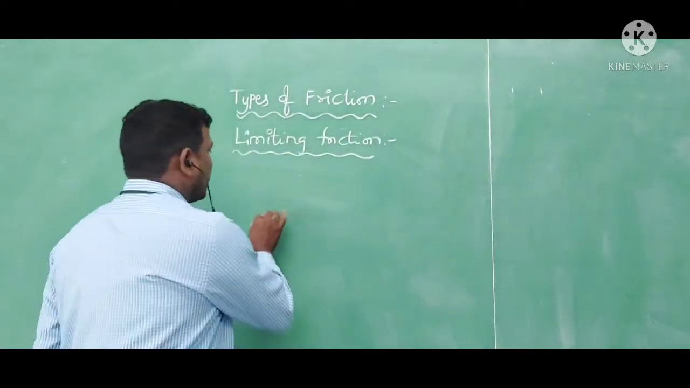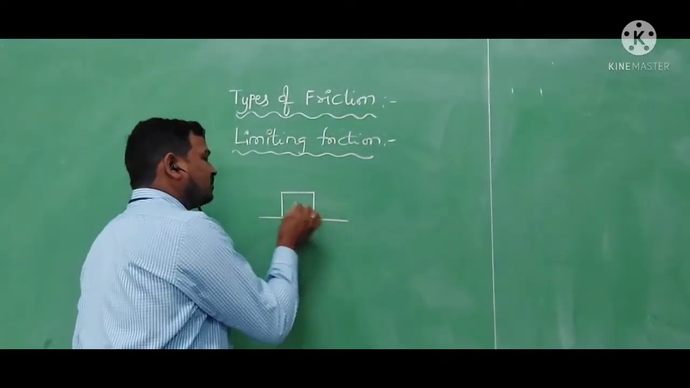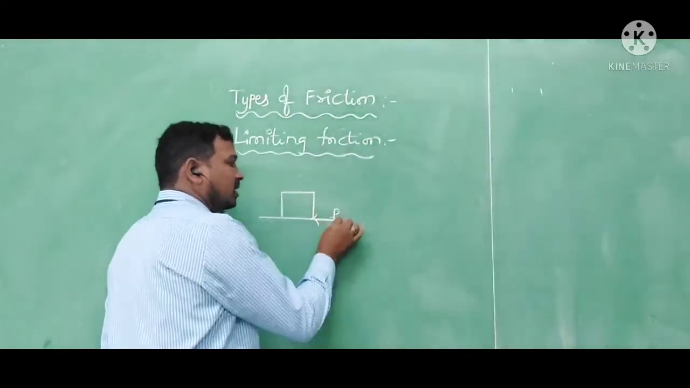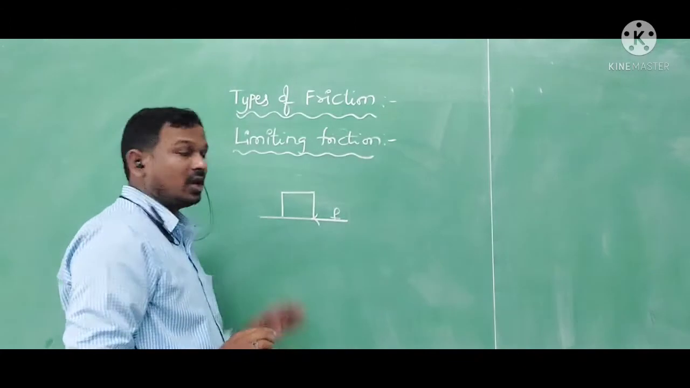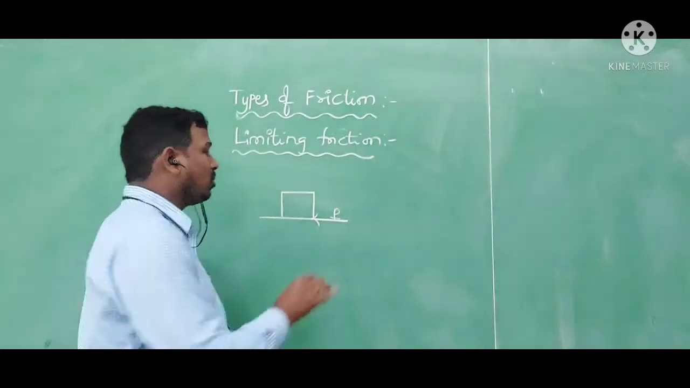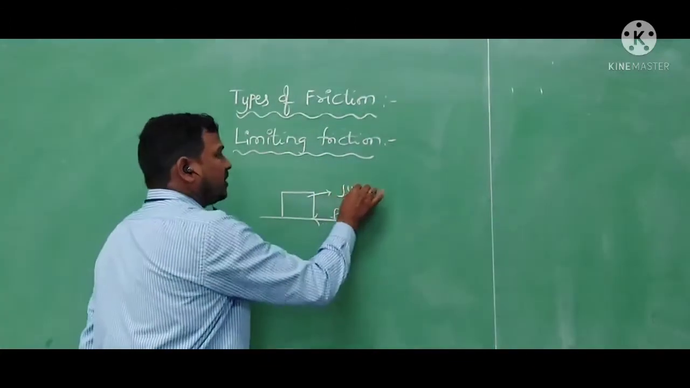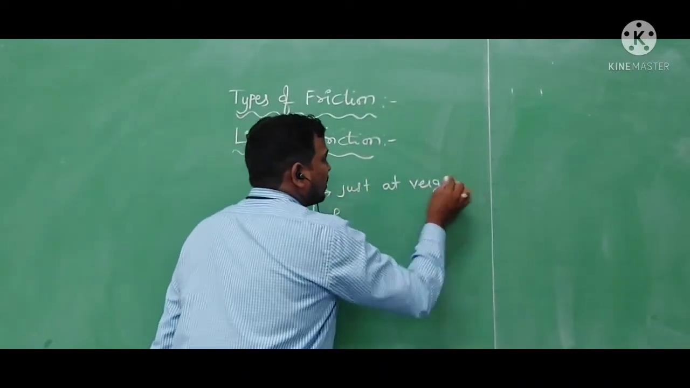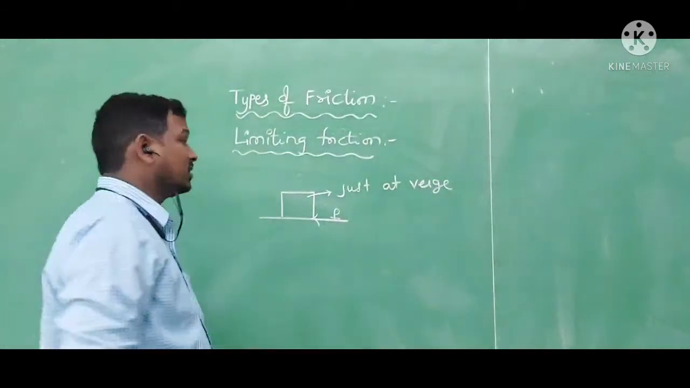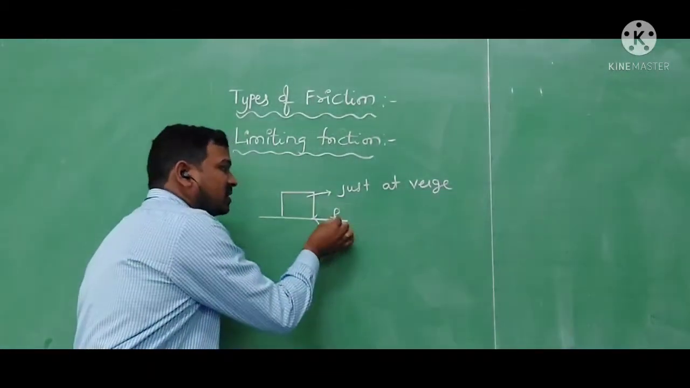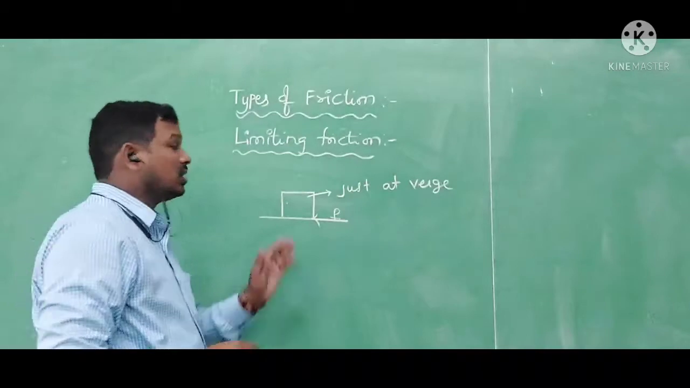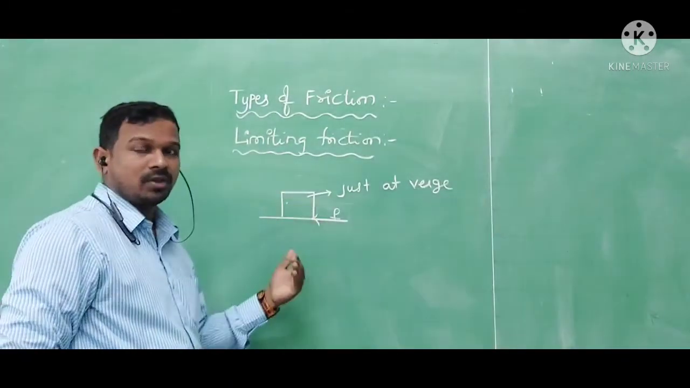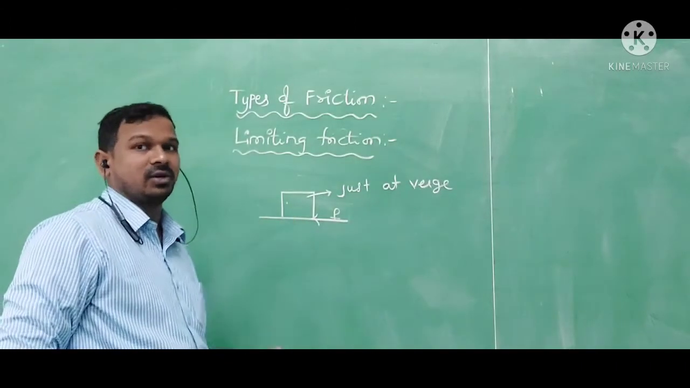Limiting friction. As we discussed, static friction comes into play when the bodies are at rest. The body stays at rest because of static friction, even if you are applying force; the body is just at the wedge. Whenever it is going to start moving, the maximum amount of static friction is nothing but limiting friction. The maximum opposing force acting on the body to stop it is limiting friction.